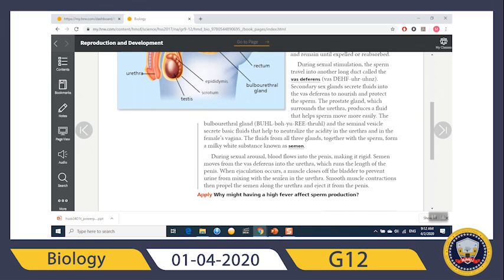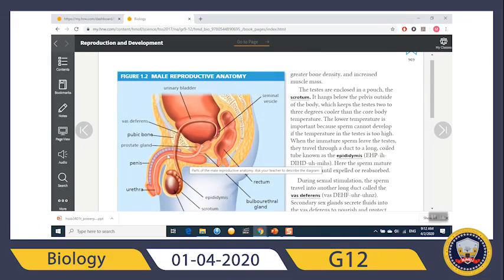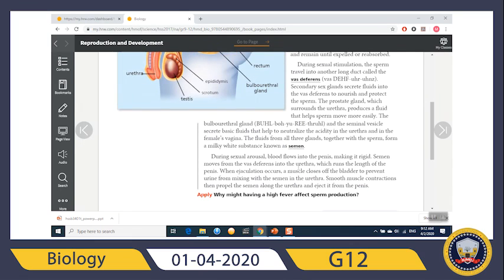When ejaculation occurs, a muscle closes off the bladder to prevent urine from mixing with semen. This is the urinary bladder. So when the ejaculation happens, this will be closed, so only the semen can flow into the penis.